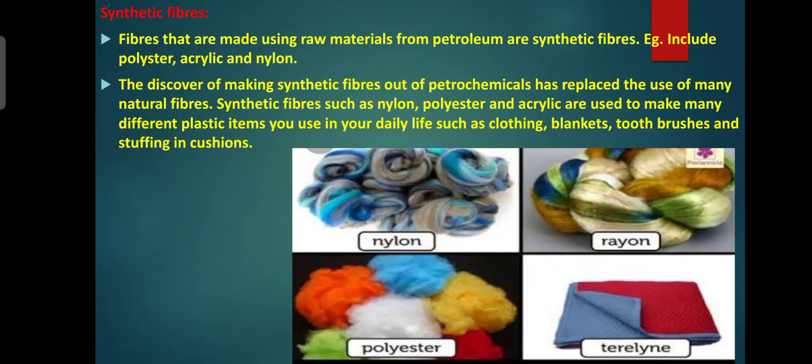Third one, polyester. Polyester comes from coal, water, air and petroleum. It is made from repeating units of the chemical called ester. It's very easy to wash and remains wrinkle free. Polyester maintains its shape and remains crisp.